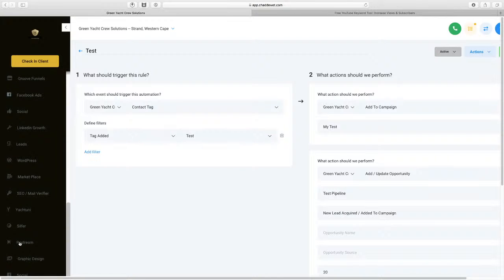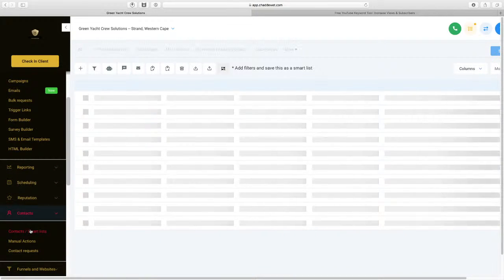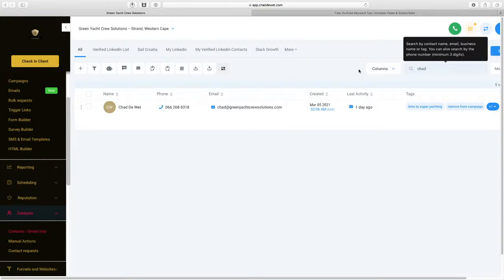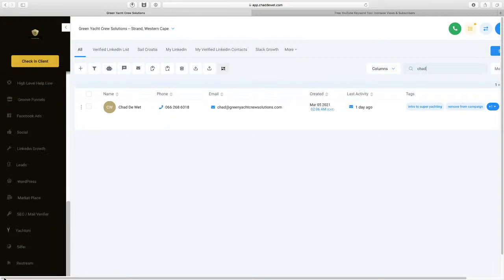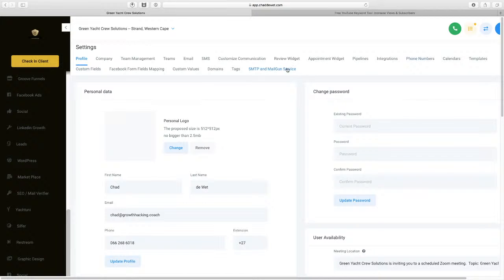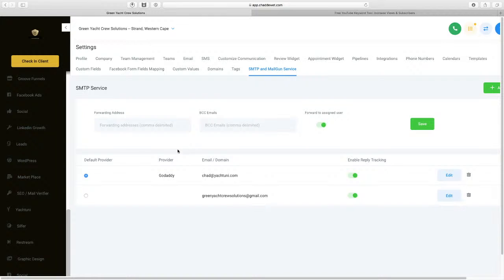So let's recap. We've gone and created a template. We've got contacts. Obviously, here are our contacts, my big list of contacts. I'm going to go search for a contact now. Use myself as an example. There's chad@greenyardcrewsolutions.com. Let me just quickly check what my SMTP settings are. So company is Yacht Uni SMTP. Okay, it's fine. It's going to work.